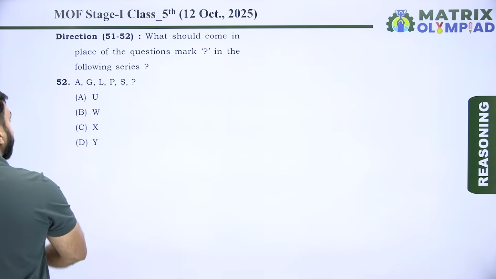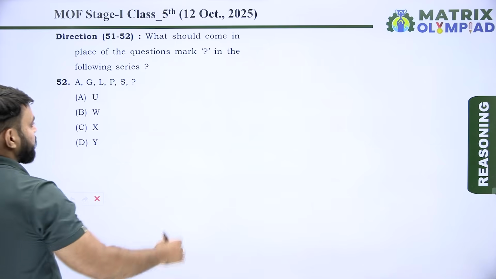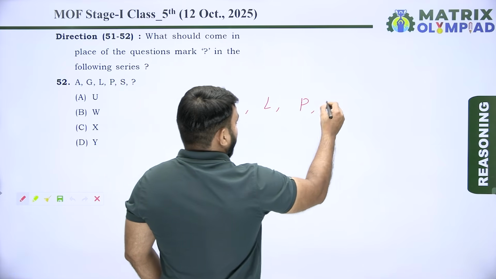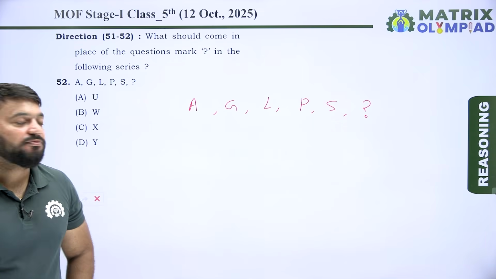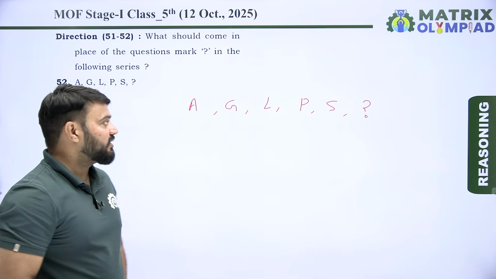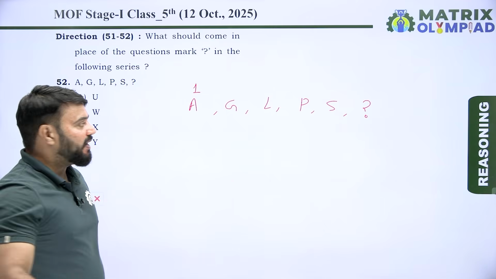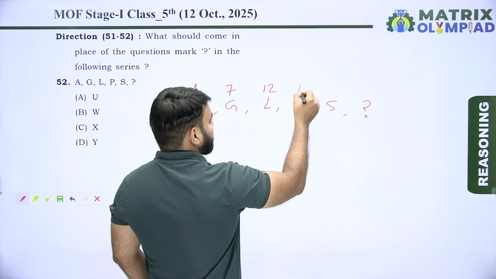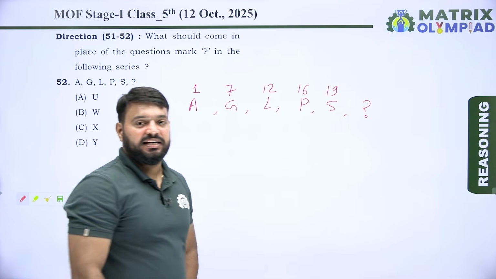So now next question is, what should come in place of the question mark in the following series? So series is A, G, L, P, S. After S next letter is missing. So find the pattern of given series. So first find the place value of letters. So place value of A is 1 in English alphabet. Place value of G is 7. Place value of L is 12. Place value of P is 16. Place value of S is 19 in English alphabet.